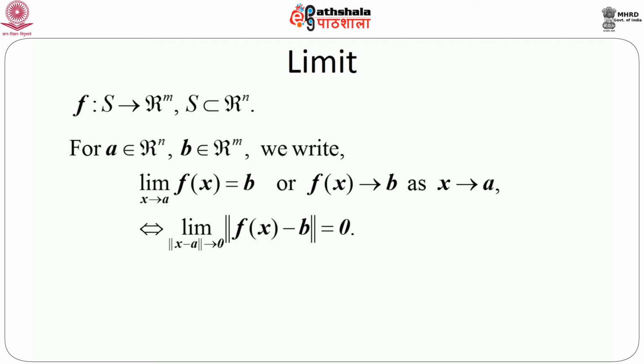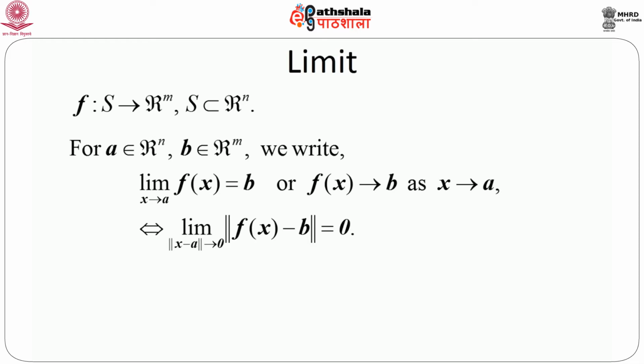So this means that the distance between f(x) and b, where distance is measured in terms of a norm or a metric defined on these appropriate spaces, goes to 0 as the norm of x minus a goes to 0. So this is the concept of limit, just the extension of the limit of a single variable function which we already know previously.